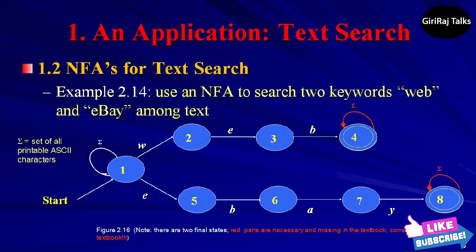Let us take one example. Suppose we want to design an NFA to recognize occurrences of the words web and ebay. The transition diagram for the NFA designed using the rules I mentioned earlier is shown on the screen. State 1 is the start state, and we use sigma to stand for the set of all printable ASCII characters. States 2 through 4 have the job of recognizing web, while states 5 through 8 recognize ebay. Let us move to the next slide.